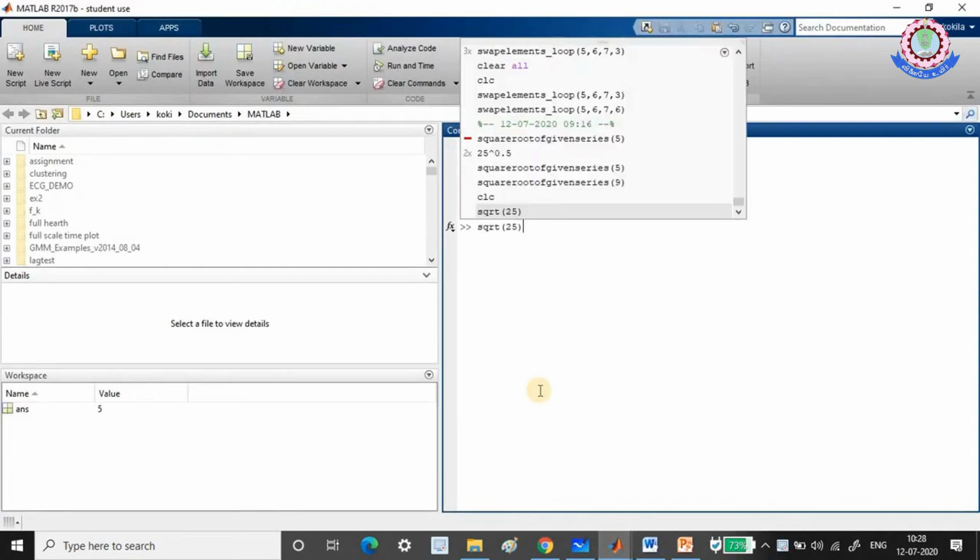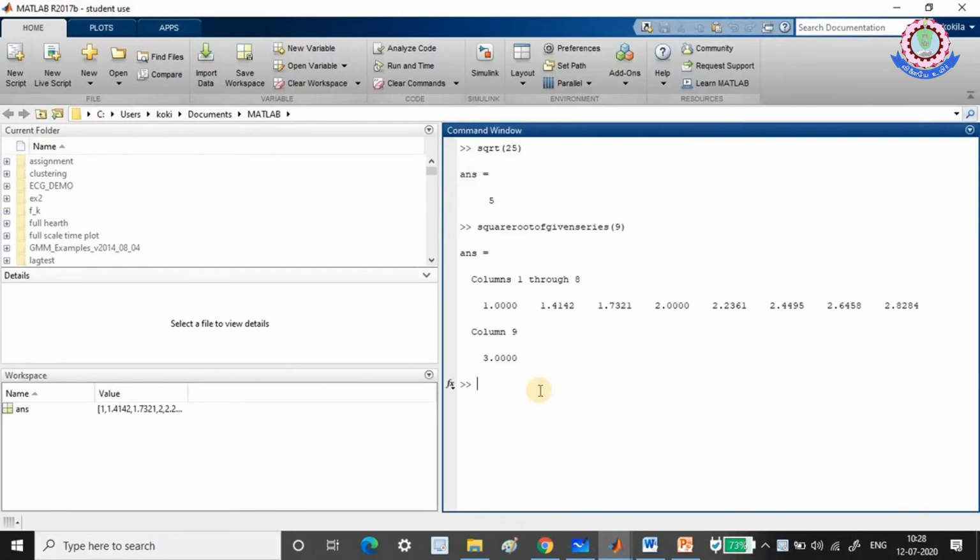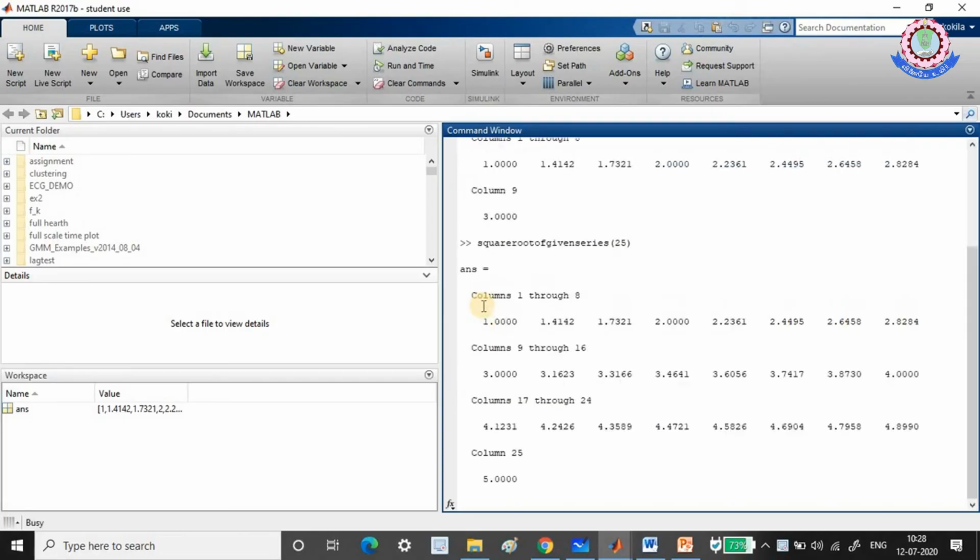I have given the function name, square root of given series, and I have given 9. The square root of 9 is 3, the square root of 8 is 2.8, then 7, 6, 5, 4, 3, 2 and 1. We can also give something like 25. Can you see here? This is how you can find the square root of a given number without using the square root command, and also using a loop called the while loop.